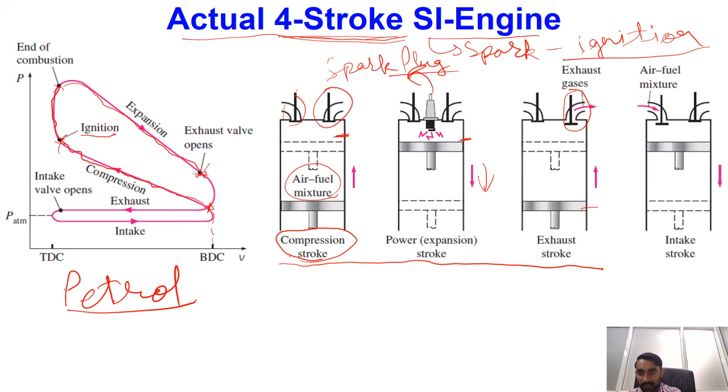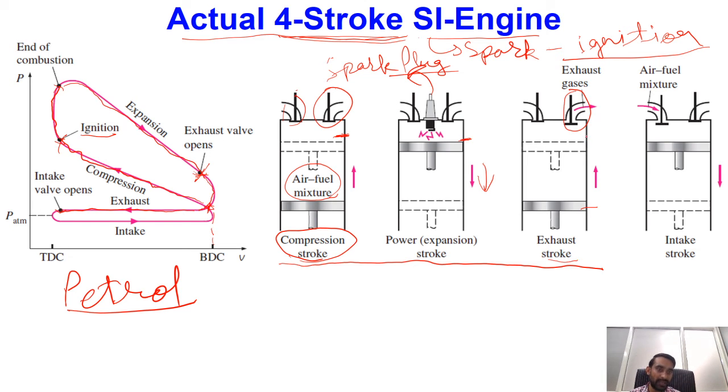So this was the point at which the exhaust valve has opened. Due to the opening of the exhaust valve, the gases suddenly moved to the outward ambient, and because of that there is a sudden drop of pressure. After this point, after reaching the bottom dead center, as the piston has started moving in the upward direction, the remaining gases will also be moving outward. So this point corresponds to the end of the exhaust stroke.